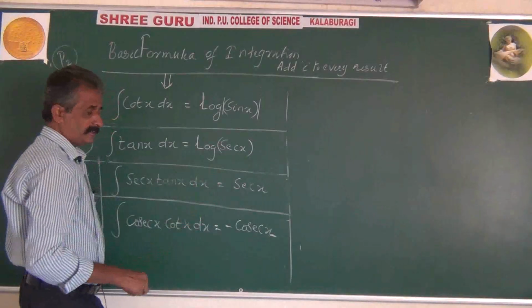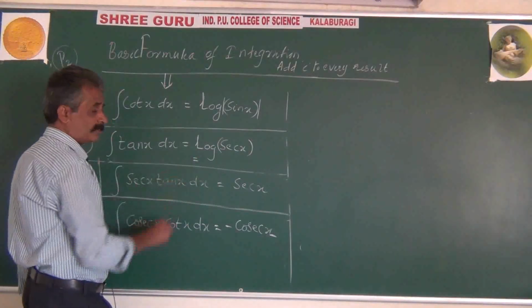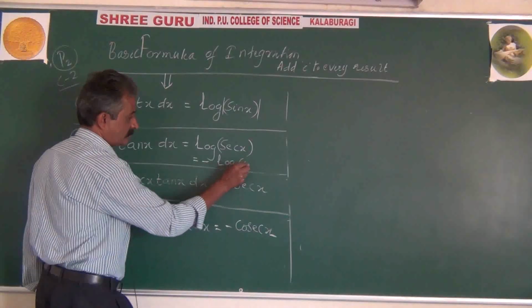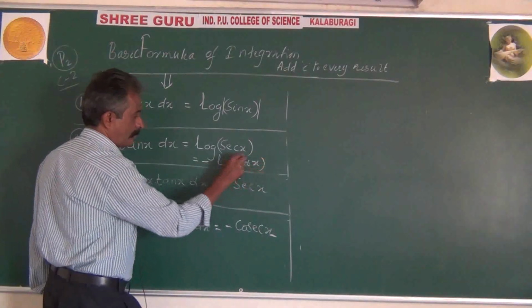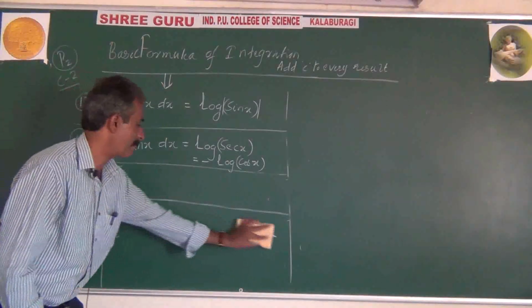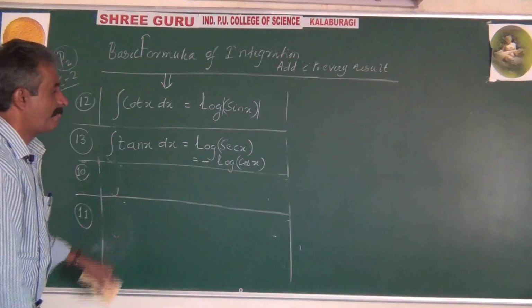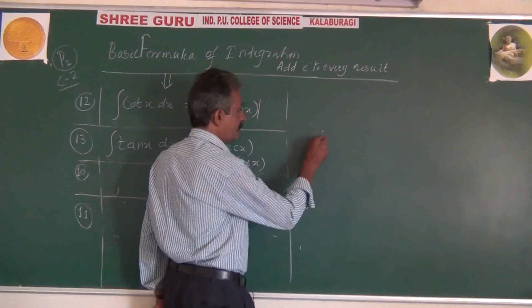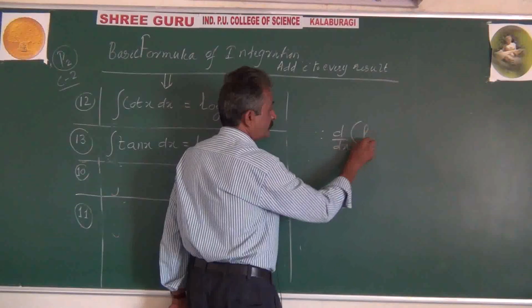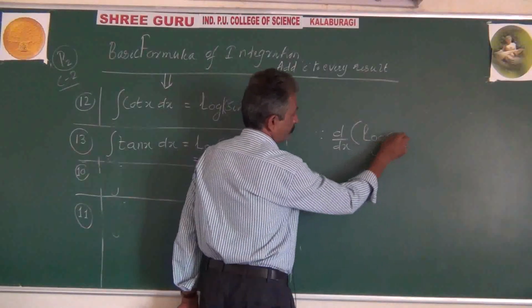In some books, some people will also take it as minus log of cos x. Both are the same. The reason is, let's consider differentiation of log sec x.